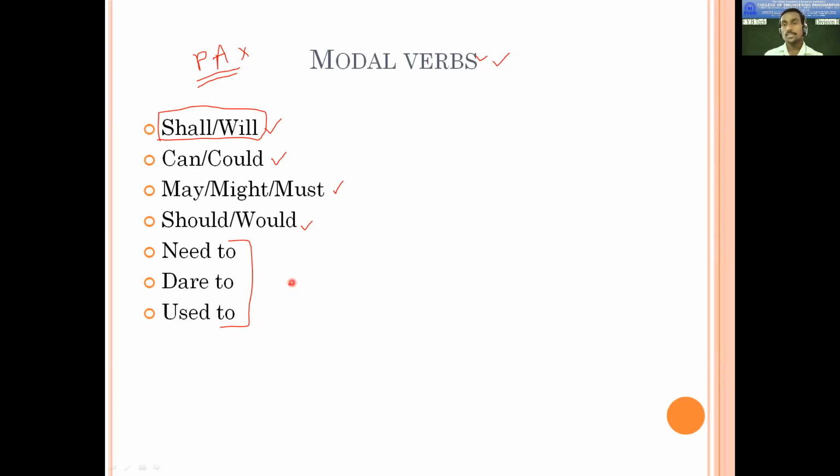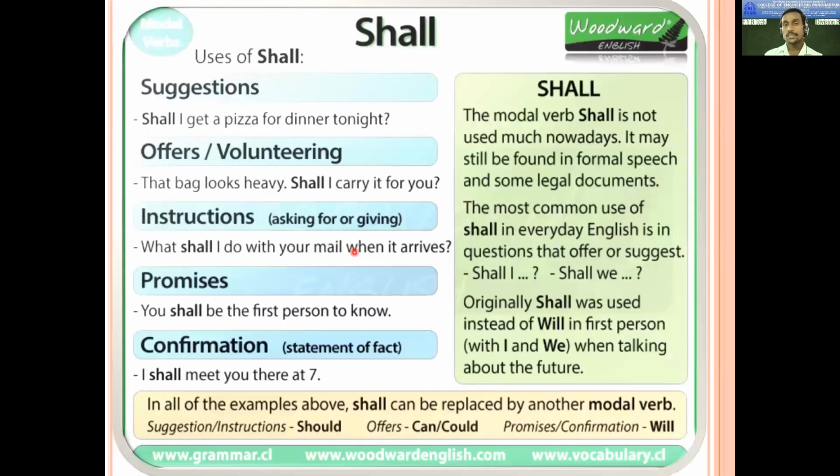Okay, so let's begin. All of you see the next picture in front of you, which deals with the use of shall and how we can use it in a better way. I have already told you shall is used for talking about future tense. But apart from that, it can be used for suggestions.